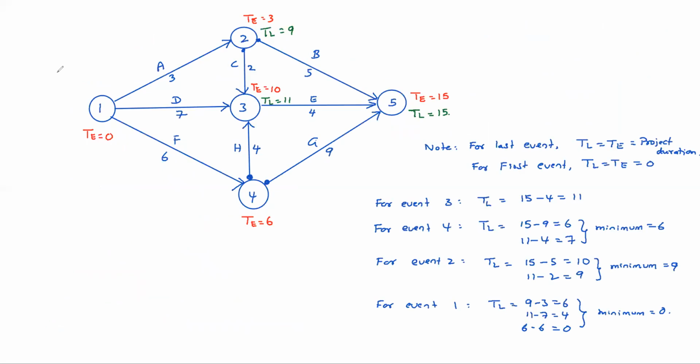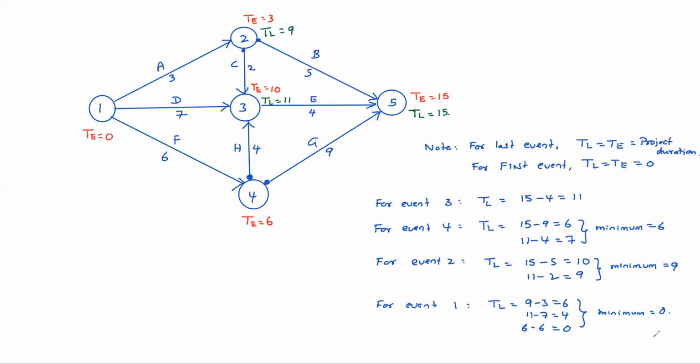Slack is the difference between TE and TL. That is slack equal to TL minus TE. Okay. Generally, TL will be more than TE. That's why TL minus TE is the slack.